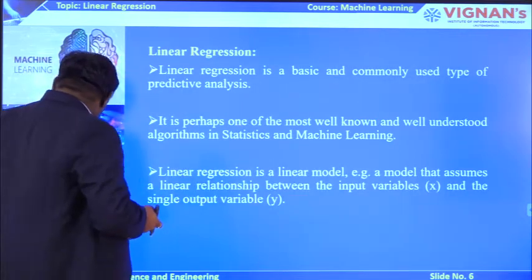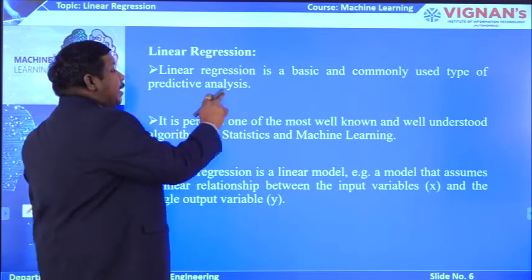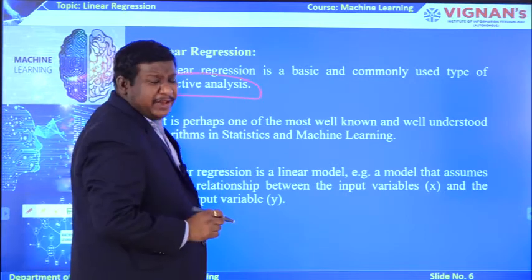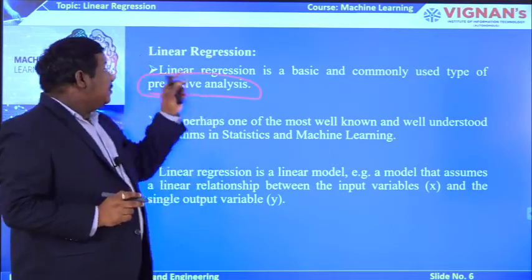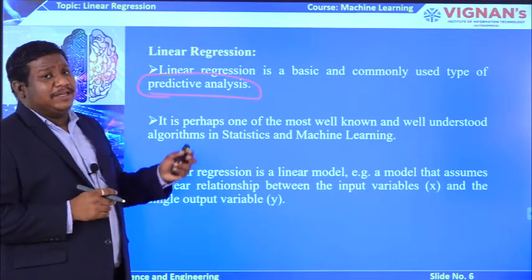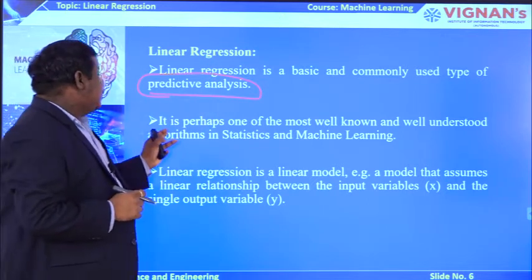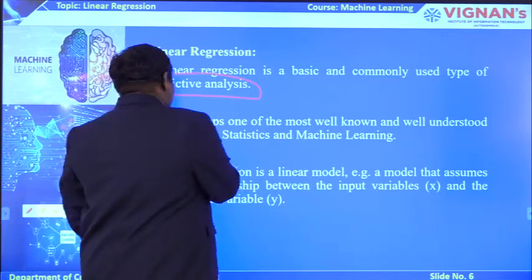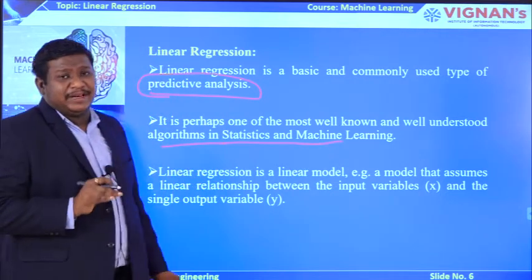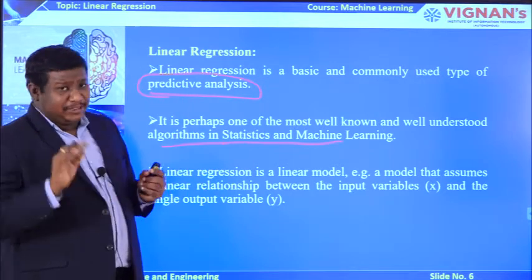See, so what is linear regression? Linear regression is a basic and commonly used type of predictive analysis. I told you this regression is mainly used for prediction. So like all other regression models, linear regression is basically used to predict values. It is perhaps one of the most well-known and well-understood algorithms in statistics and machine learning. Both in statistics and machine learning, it is famously used for predicting values. So that is the linear regression story.